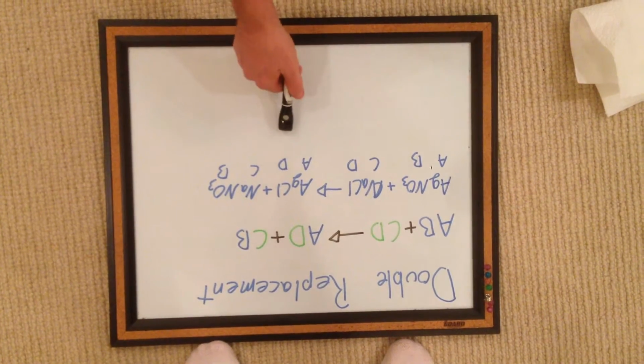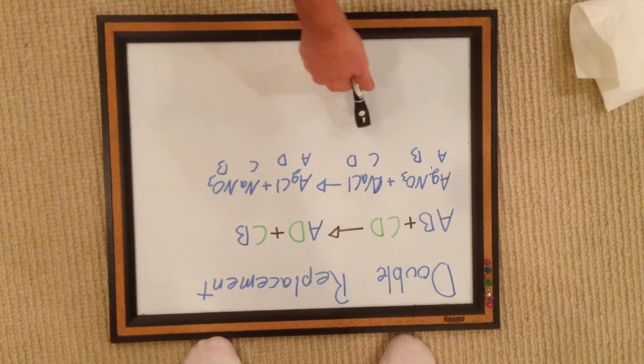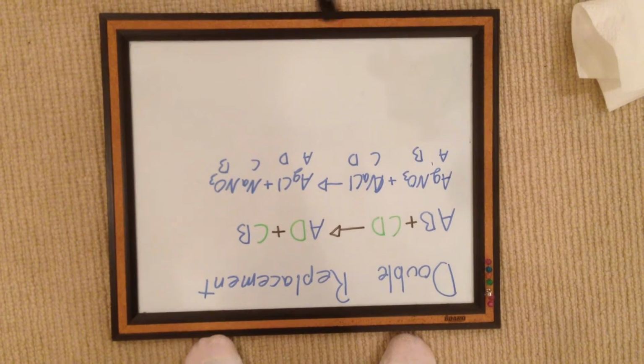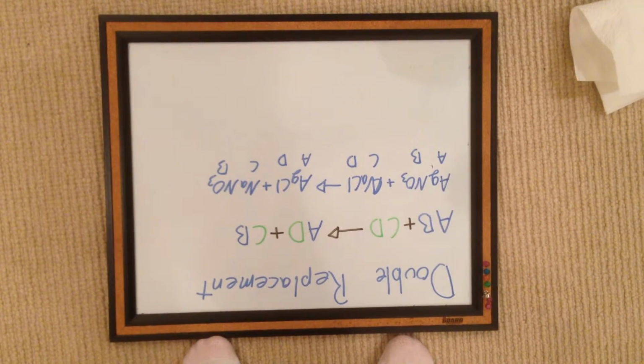Now, this example is very convenient because it balances each other out and you don't need to do any additional balancing. For a more complicated example, you can find one on my website.